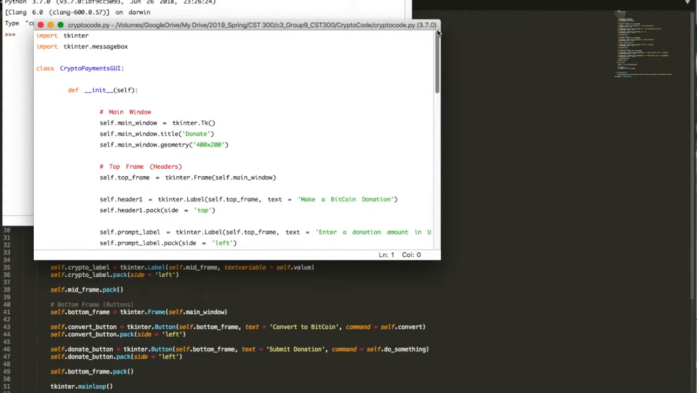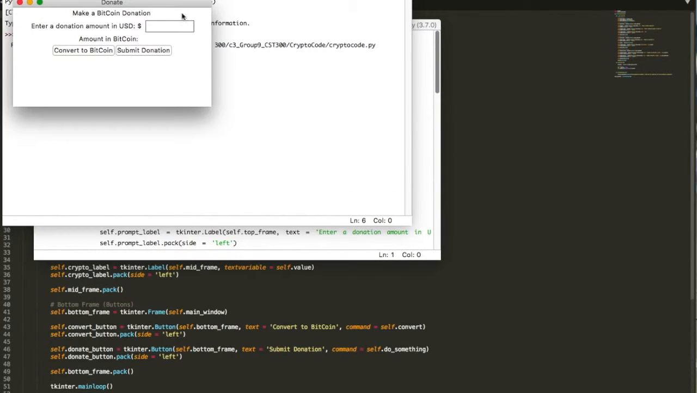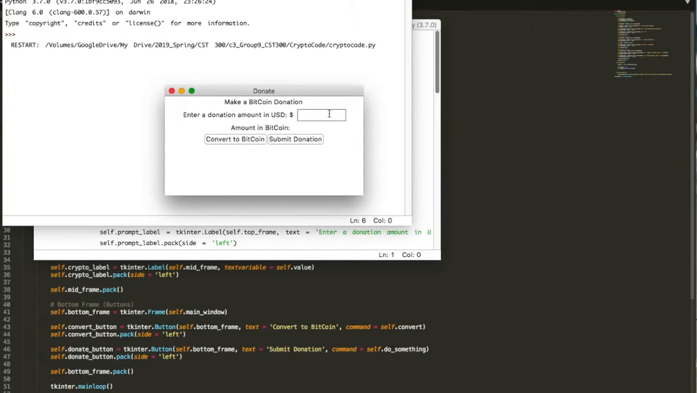Once the program begins to run, you'll notice that a window pops up that is titled Donate. At the top of the window it says Make a Bitcoin Donation, and it prompts the user to enter a donation amount in US dollars. Once they click the Convert to Bitcoin button, the amount that they entered will convert the price in USD to the amount of Bitcoin that will be entered into our donation system. Once they submit the donation, they will be prompted with another window thanking them for their support.